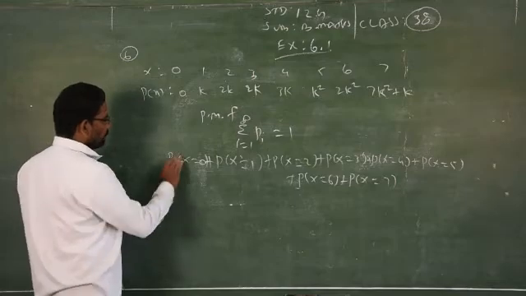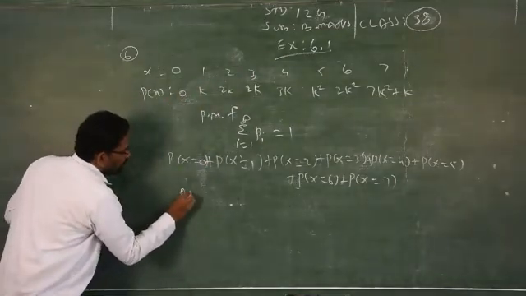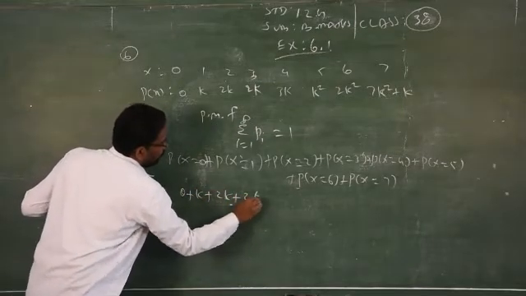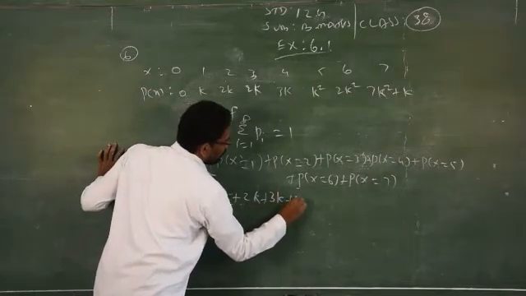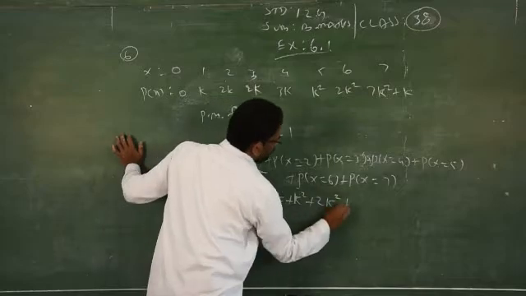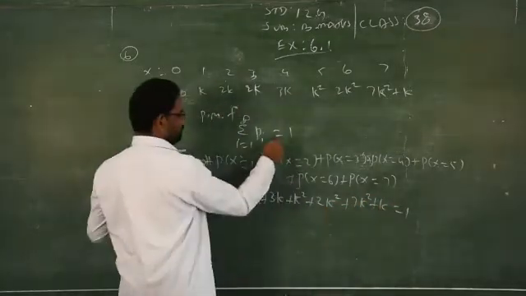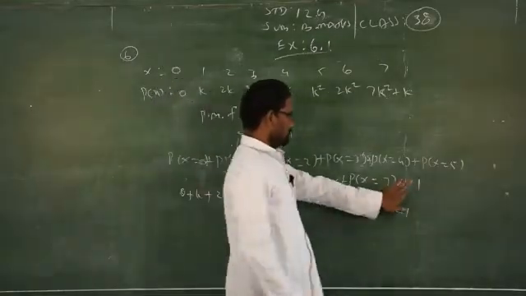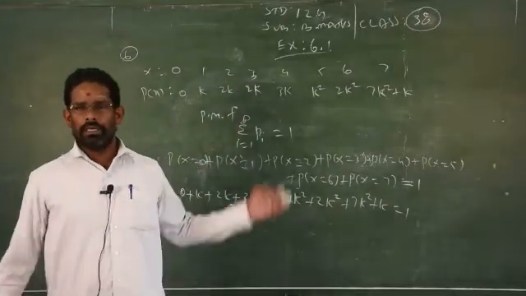Clear? After that, what is the probability of x is equal to 0? It is given 0 only. So 0 plus k, plus 2k, plus 2k, plus 3k, k square, 2k square, plus 7k square plus k is equal to 1. Because the sum of the probability mass function is equal to 1. That is the definition of PMF, I wrote the formula.